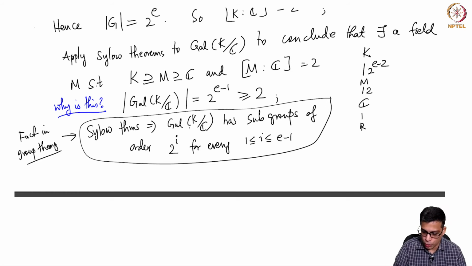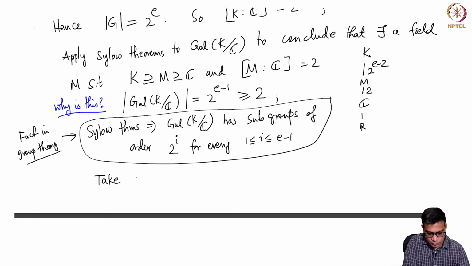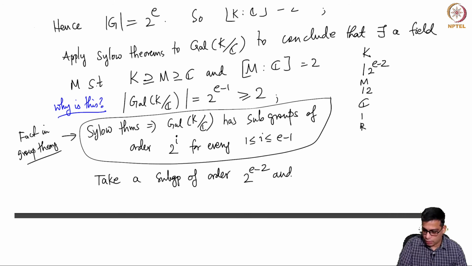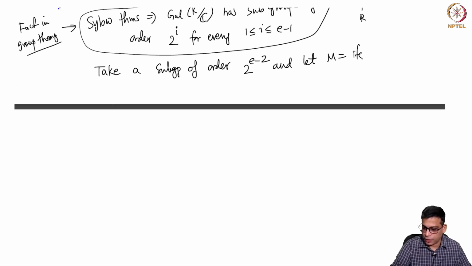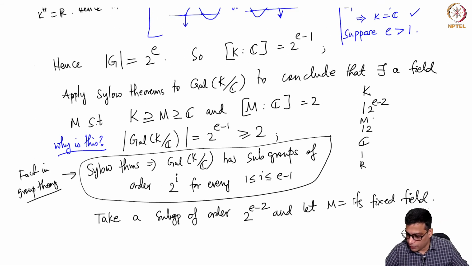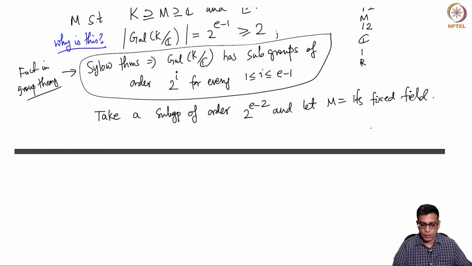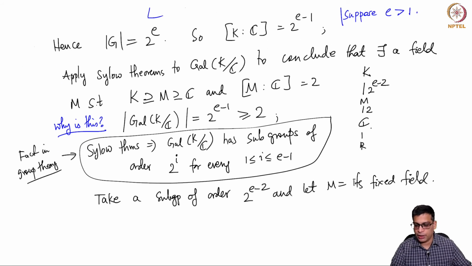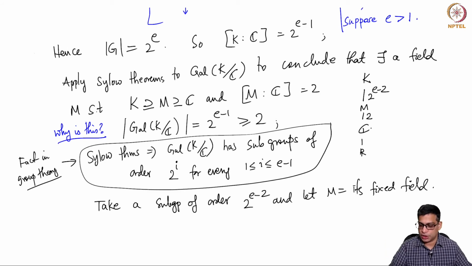So all you need to do is take a subgroup of order 2 power e minus 2 and let M equal its fixed field. Okay, so if M is the fixed field of a group of order 2 power e minus 2, the degree of K over M will be 2 power e minus 2 and the degree of M over C will be 2. So hence we are guaranteed that there is a degree 2 extension of C.